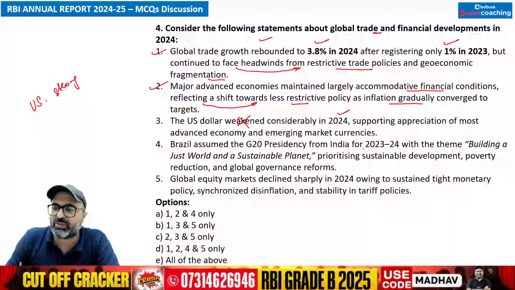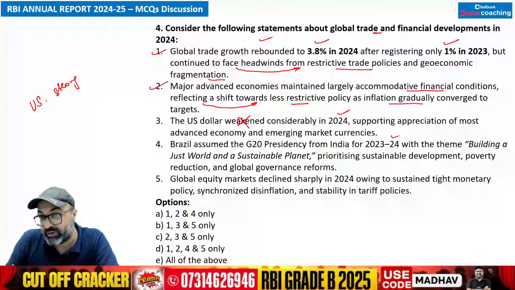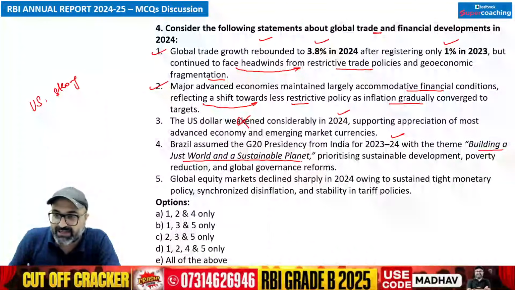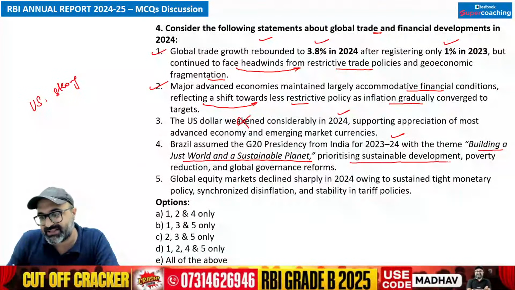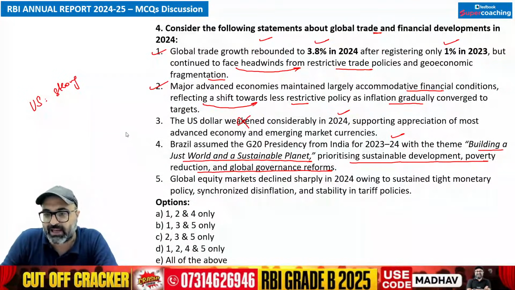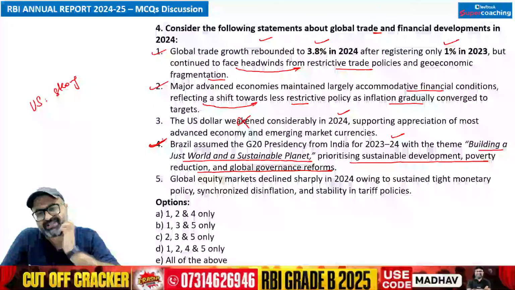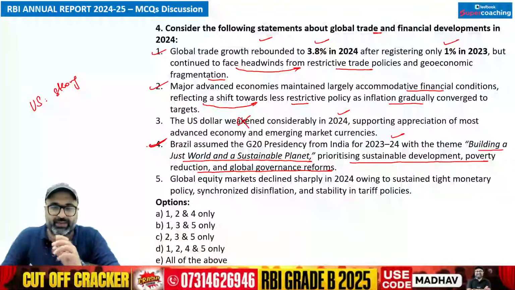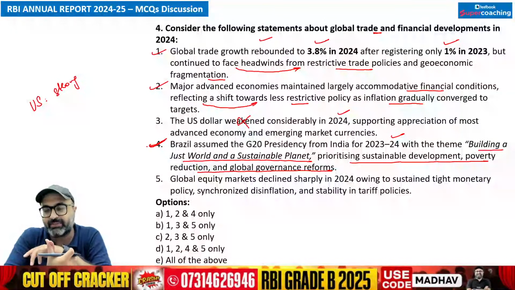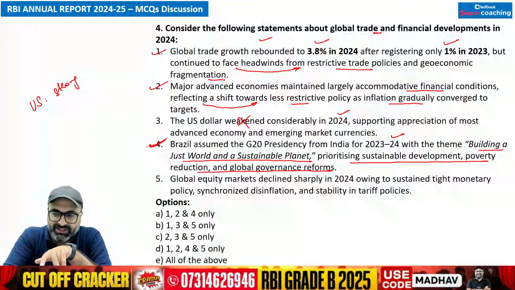Brazil assumed the G20 presidency from India for 2023-24 with the theme Building a Just World and a Sustainable Planet, prioritizing sustainable development, poverty reduction and global governance reforms. That is absolutely correct. The report mentioned the G20 presidency, so I made a whole point out of it. If a question comes on the G20 presidency, it will be that Brazil held the presidency of G20 for 2023-24. What was the theme? And this presidency was taken from India.